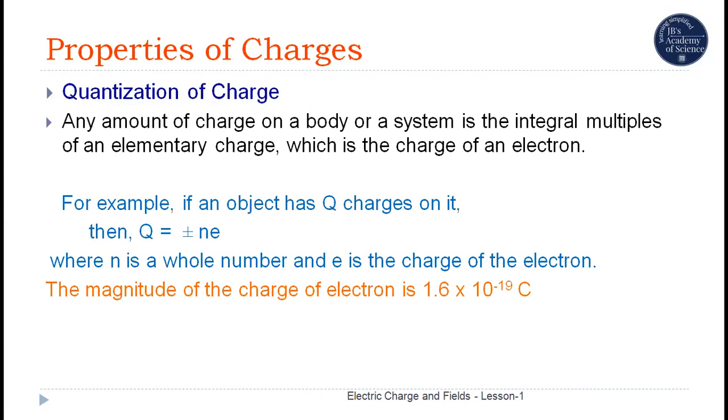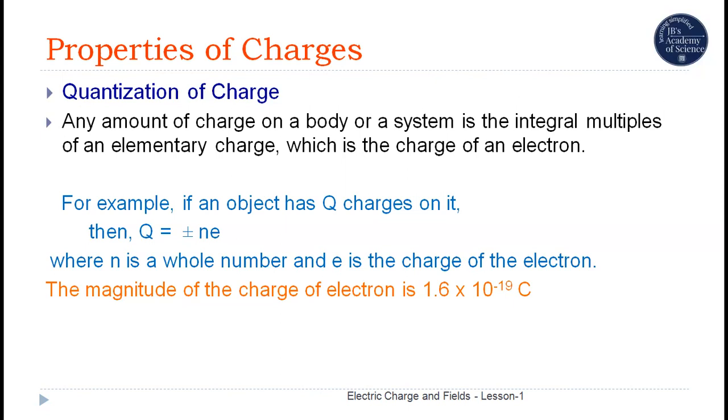For example, if an object has charge q on it, then q is equal to plus or minus ne, where e is the charge of the electron and n is a whole number. Plus or minus depends on whether it is positive charge or negative charge. The magnitude of the charge of an electron is 1.6 into 10 to the power of minus 19 coulomb.